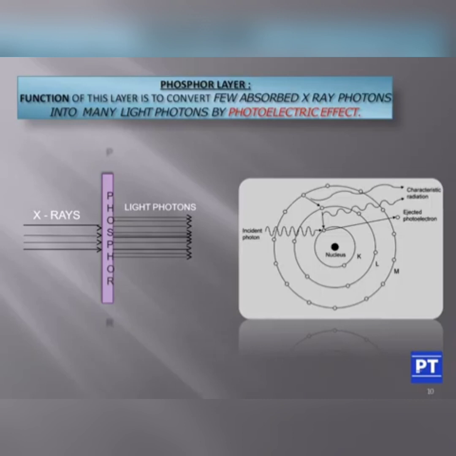So when an incident photon is coming and interacting with the inner shell, the binding energy, the inner shell K shell electron, and it is kicking out that electron from there, a vacancy is created, and the vacancy is filled by the next shell electron. So this ejected electron is known as a photoelectron, and when an electron from the nearby shell falls into the inner shell, it releases energy as characteristic radiation. This is what is happening in the intensifying screen.